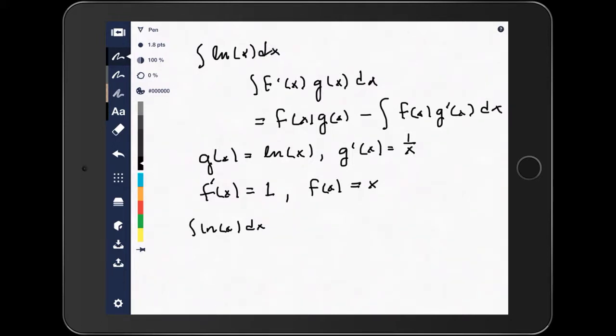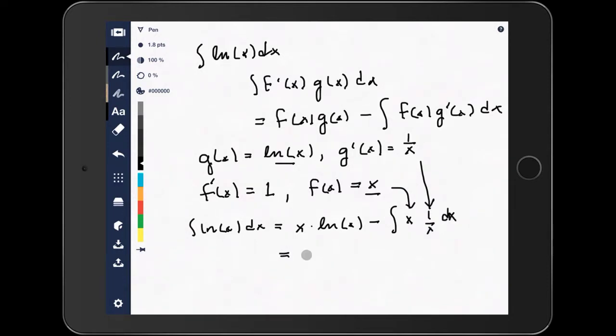We usually don't worry about the c until the end because we still have more integrals, and we've kind of put together all those constants of integration. So applying the rule, we take the f and the g and multiply them, right? The g is the original, the f is the antiderivative of the f prime. And then we have this new integral to do, where we have f, the antiderivative, times the derivative of the previous one.